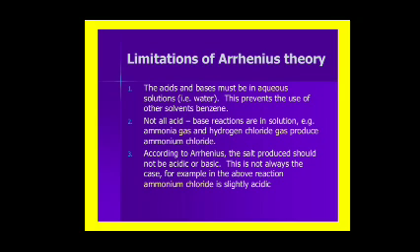According to Arrhenius, the salt produced should not be acid or base. This is not always the case. For example, in the above reaction, ammonium chloride is slightly acidic, that is, it has an acidic nature.